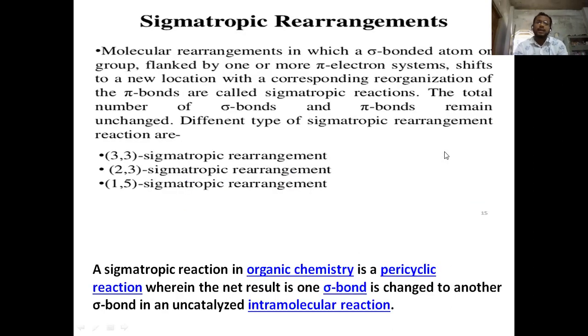The next is the sigmatropic rearrangement. A molecular rearrangement in which a sigma bond or a group flanked by one or more pi electron systems shifts to a new location with a corresponding reorganization of the pi bonds is called a sigmatropic reaction. The total number of sigma bonds and pi bonds remains unchanged. The different types of sigmatropic rearrangement are the 3,3 sigmatropic rearrangement, then the 2,3 sigmatropic rearrangement, then the 1,5 sigmatropic rearrangement.